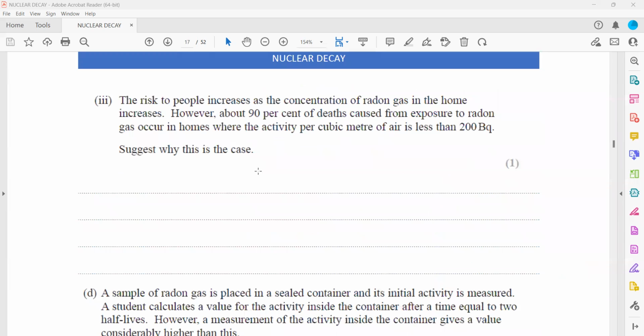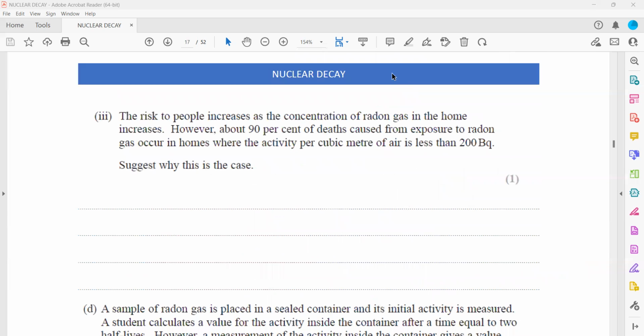The risk to people increases as the concentration of radon in a home increases. However, about 90% of the deaths caused by exposure to radon gas occur in homes where the activity per cubic meter is less than 200.